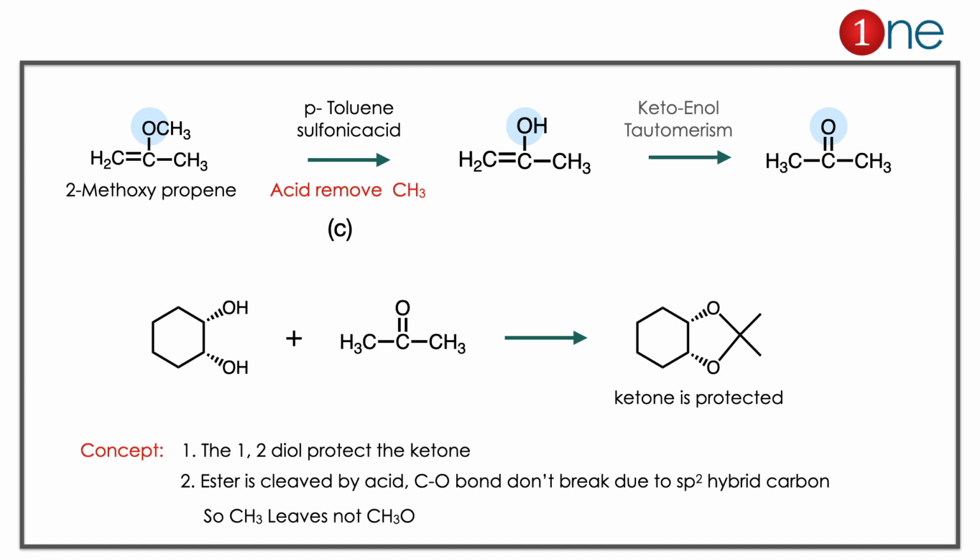Here you have to learn 2 important concepts. One is that a 1,2-diol protects the ketone, because it chemically makes the C=O inert. Second is ether cleavage by acid. Always the cleaving product will be the stable compound. Here cleavage doesn't happen at the C=O because it's attached with an sp2 bond. So CH3 leaves there, and you have an alcohol.